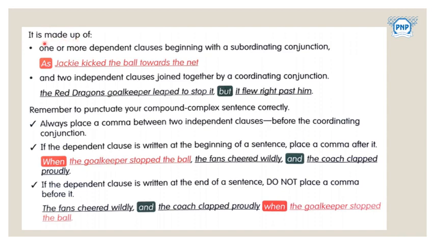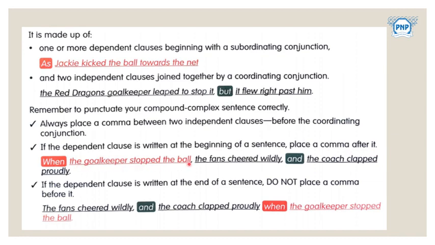A compound and complex sentence is made up of one or more dependent clauses beginning with a subordinating conjunction, like "as" here, and two independent clauses joined together by a coordinating conjunction, or we can use "but". If the dependent clause is written at the beginning of a sentence, you need to place a comma after it.